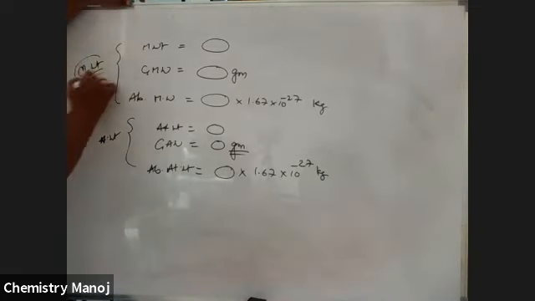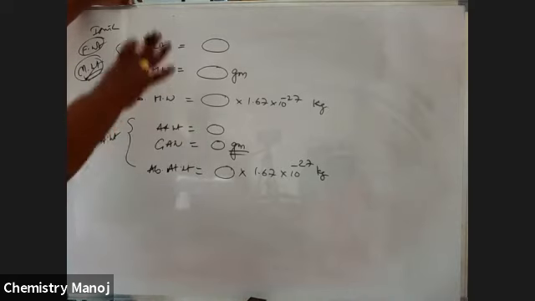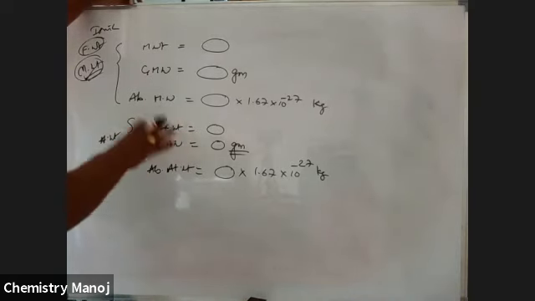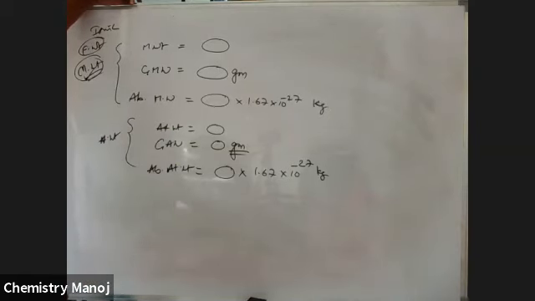Similarly, besides molecular weight, there is formula weight. It is for ionic compounds. Molecular weight is for all other compounds. For ionic compounds, instead of molecular weight, we use the formula weight. So these are the differences. The words are very, very important. So in your calculations, in your exams, maybe use anything, no doubt.